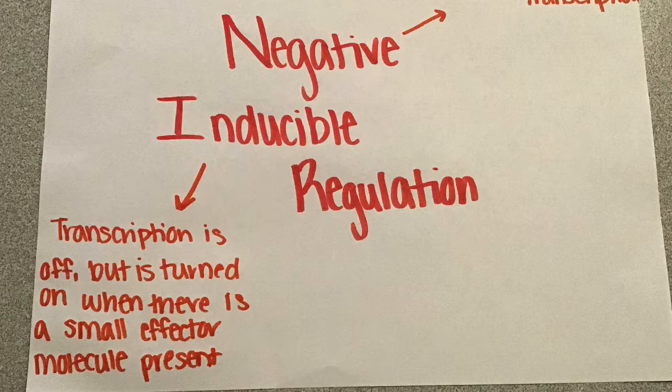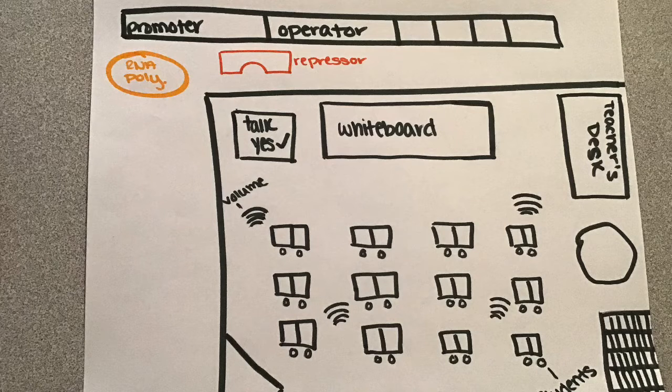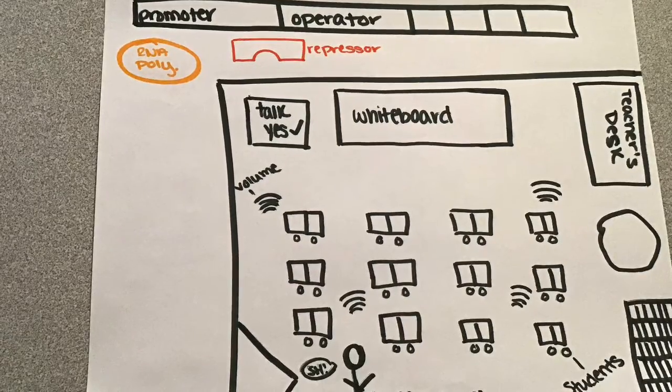To further explain the negative inducible regulation, we will dive into an analogy. Imagine a classroom and the students are talking a lot, and the noise level represents transcription. For transcription to occur, the RNA polymerase has to attach to the promoter. In this scenario, the RNA polymerase is the sign on the wall that says speaking is allowed.